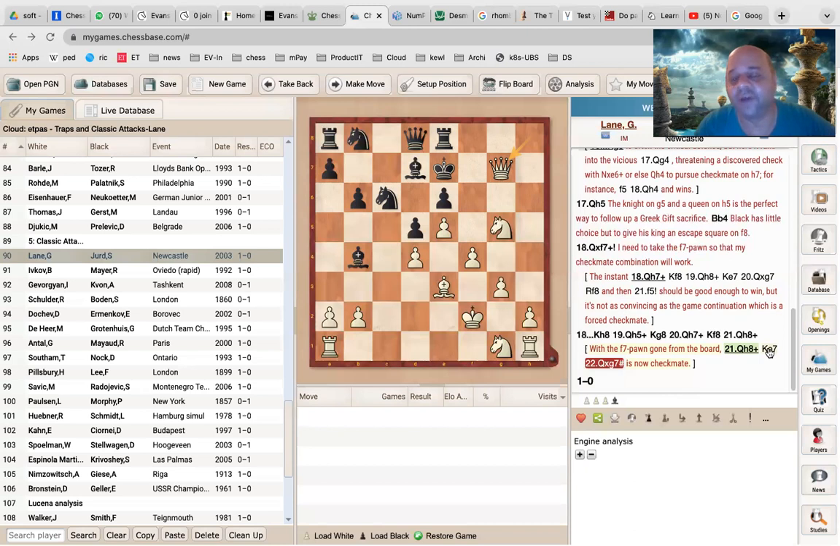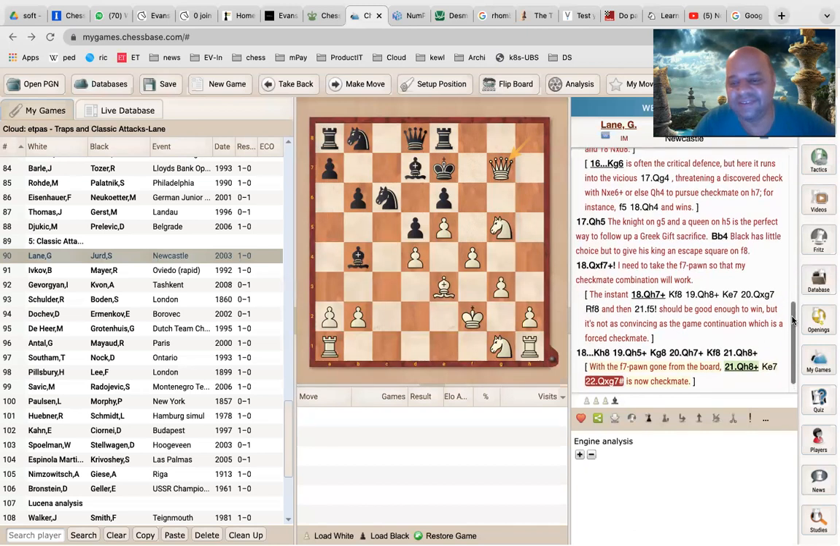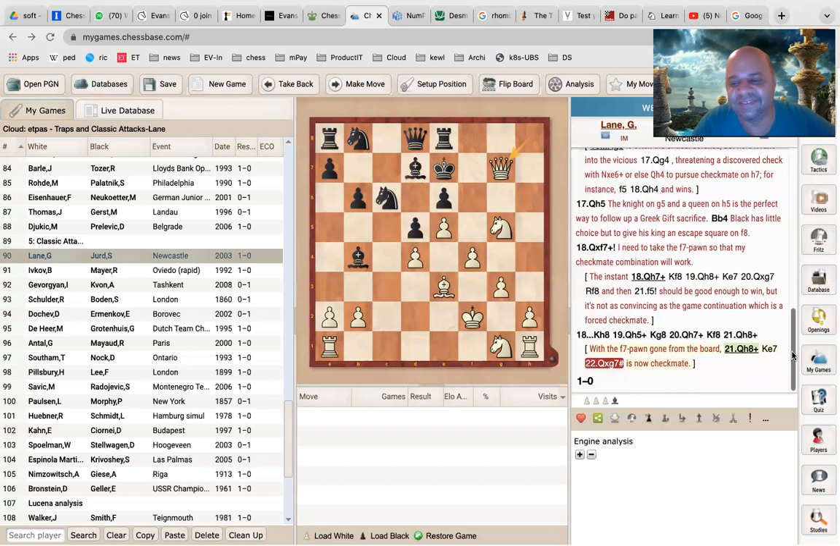Sometimes you are able to achieve it, sometimes you are not able to achieve it, but you achieve some other material advantage and the king's shelter is gone, and that way you can still win in the end. Sometimes the calculations go wrong and then you might lose. That's why you have to calculate very, very precisely. For beginners, Greek gift will be very complicated.